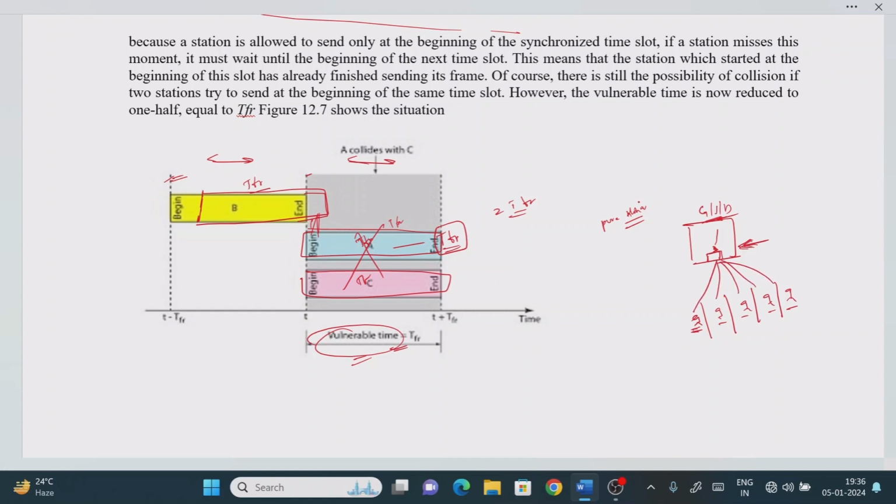Now what will happen? Only one person can enter the door. Instead of going inside the door, all five people will fight together, right? This is what we call the collision operation.